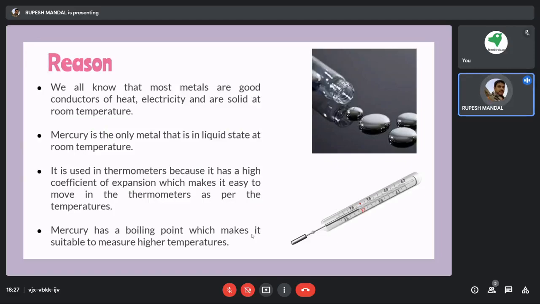On the other hand, we have discussed that all non-metals are bad conductors of electricity, but there are certain things which come under non-metals that are also good conductors of electricity. The best example is graphite, the thing we use inside pencils.